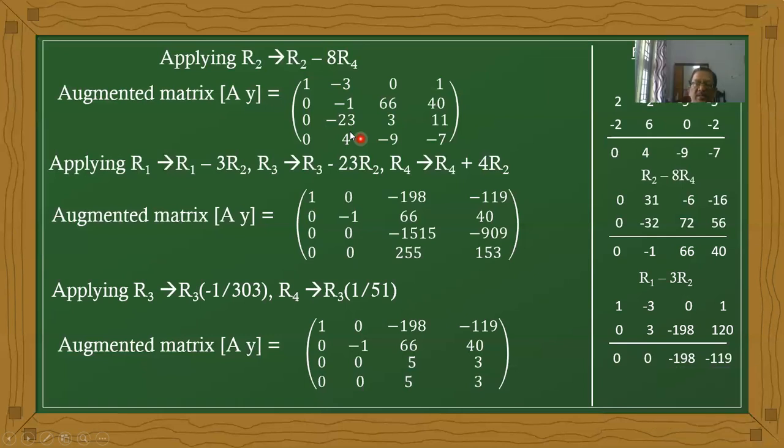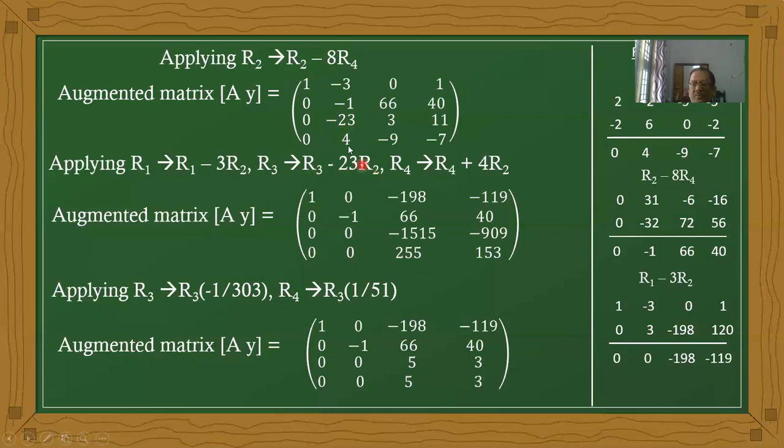Now minus 3 plus 3 becomes 0. This minus 3 is in R1, and plus 3 is coming from R2. Therefore, R1 minus 3 R2. Next, here minus 23 plus 23. Minus 23 belongs to R3, and plus 23 is coming from R2. Therefore the operation is R3 minus 23 R2.